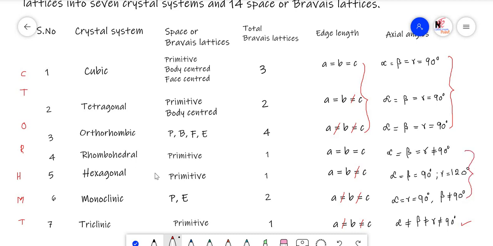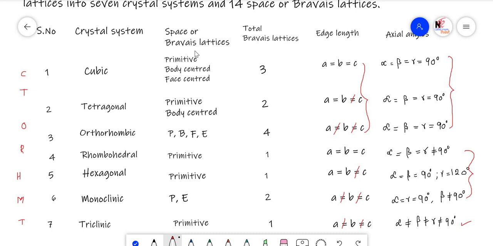In this case, rhombohedral, you start cancelling from the right-hand side onwards. So alpha equals beta equals gamma not equals 90 degrees. So now we need to memorize only 2. Alpha equals beta equals 90 degrees, but in hexagonal one angle must be 120 degrees, so gamma equals 120 degrees. Here both are opposite. Alpha equals gamma equals 90 degrees, beta not equals 90 degrees. The simple trick is CT or HMT.